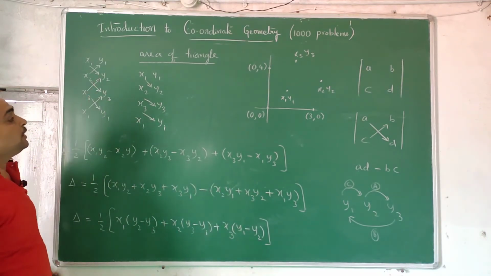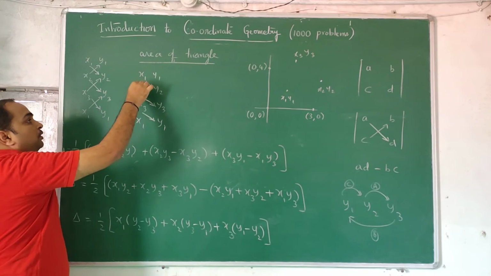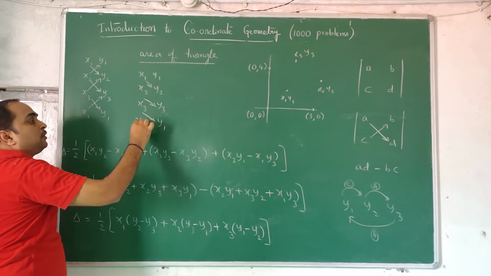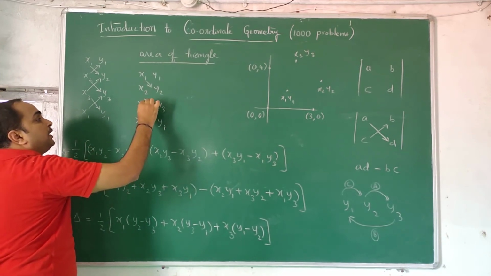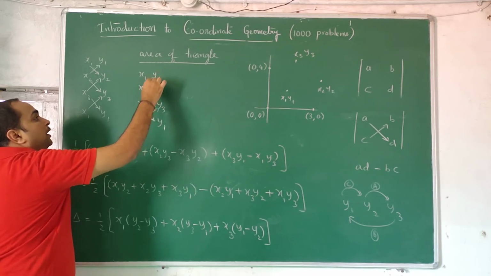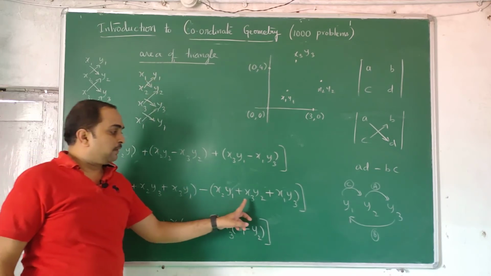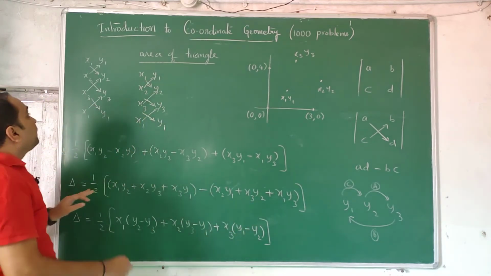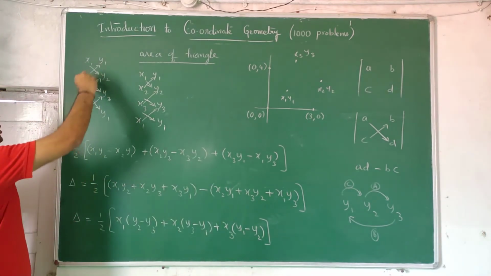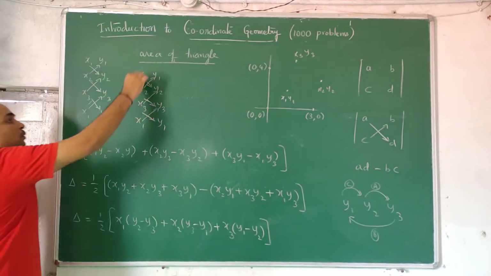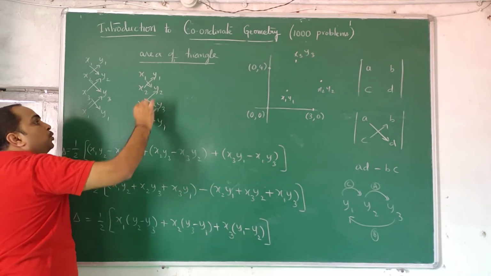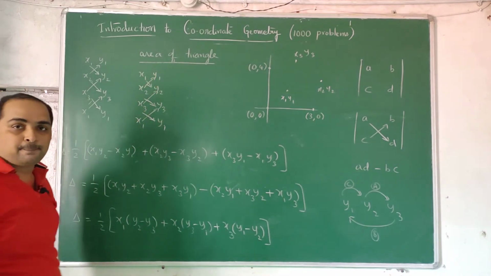Even you can do it in this way: x1 y2, x2 y3, x3 y1. Going back, negative: x1 y3, x3 y2, x2 y1. These are negative terms. You can do 1 2, 1 2, 1 2 like this, or 1 1 1 then 2 2 2, like that anyway.